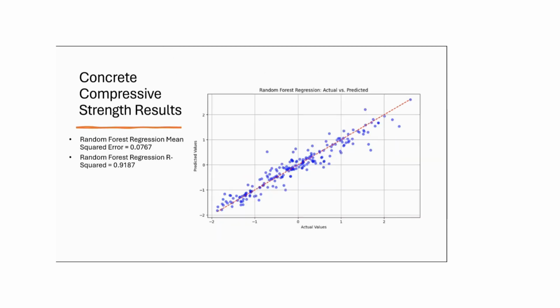For our second machine learning algorithm, we used random forest regression. We determined an MSE value of 8% and an R-squared value of 92%. Consequently, we can conclude that our second machine learning algorithm, random forest regression, outperformed the KNN algorithm. This conclusion is based on the fact that the predictor explained 92% of the variance in the outcome variable, whereas the KNN model only accounted for 71% of the variance in the outcome variable.